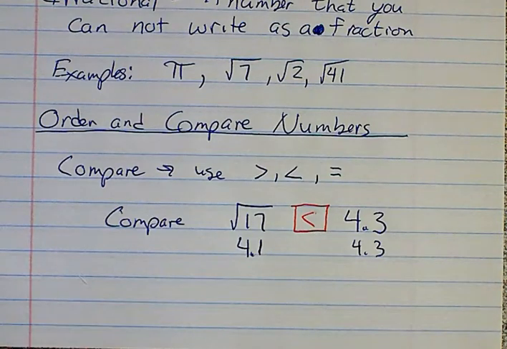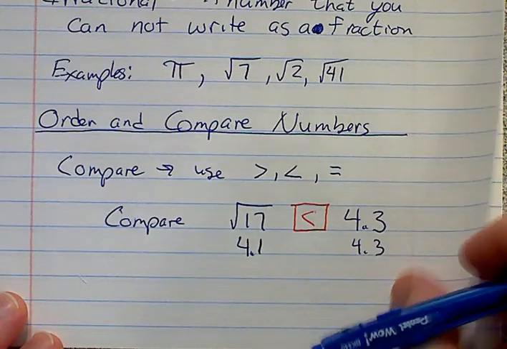Okay, so comparing them should be pretty straightforward. You know, we're not going to get too tricky with them. The only other thing they're going to ask you to do on some of these is to order it on a number line. And if you order it on a number line, that just means you've got to go back and break each number down.